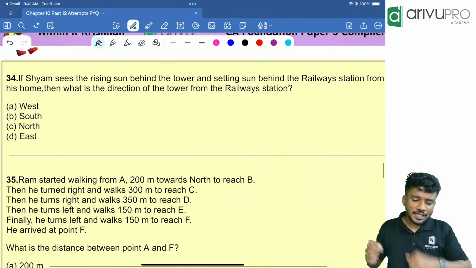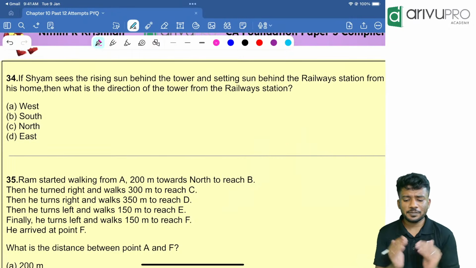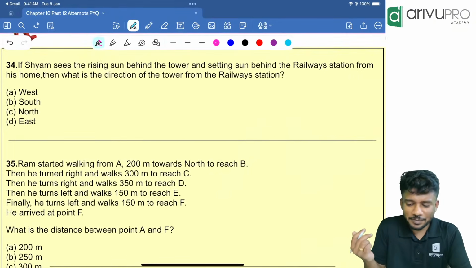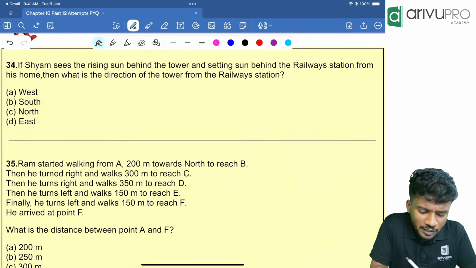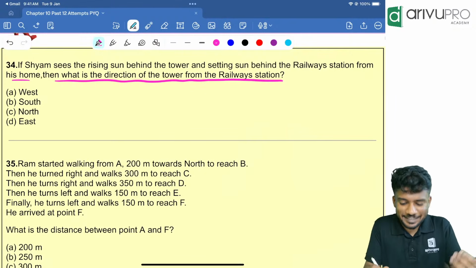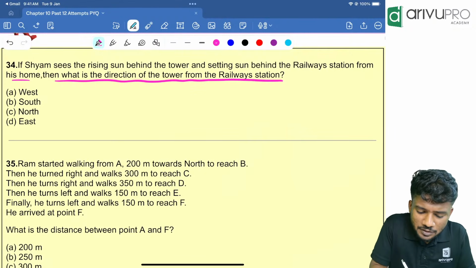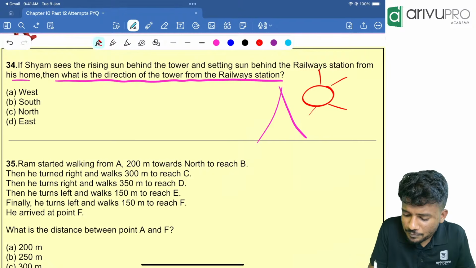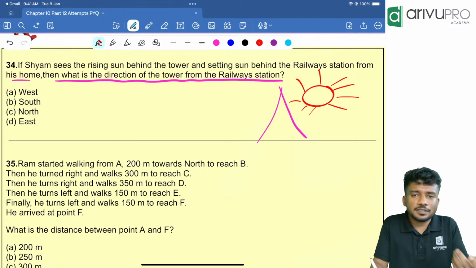Next one. If the sun is rising behind the tower and setting behind the railway station, we solved the same type of question previously also. From his house, then what is the direction of the tower from the railway station is the question. People, the sun is rising behind the tower. So let the tower be here and the sun is rising behind it. Correct? Yes, that means it is rising in the east.